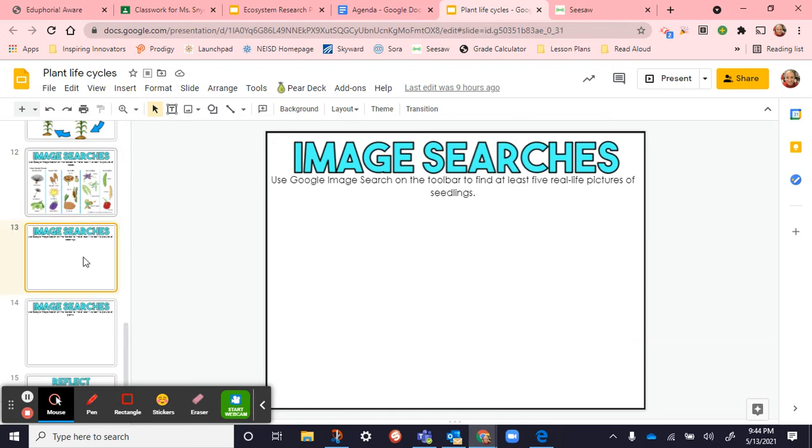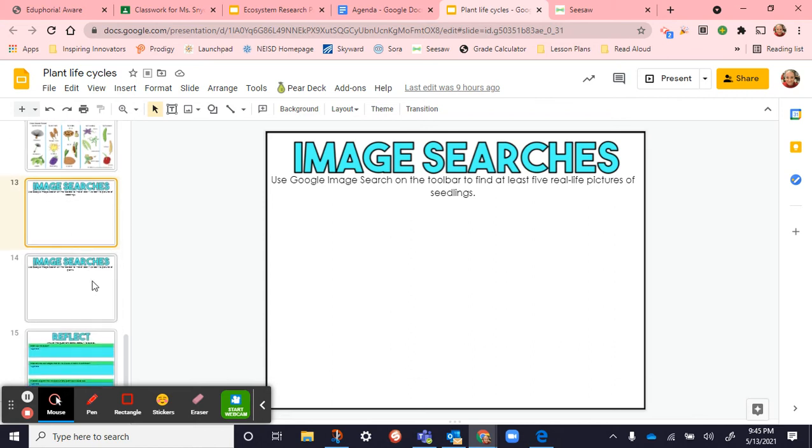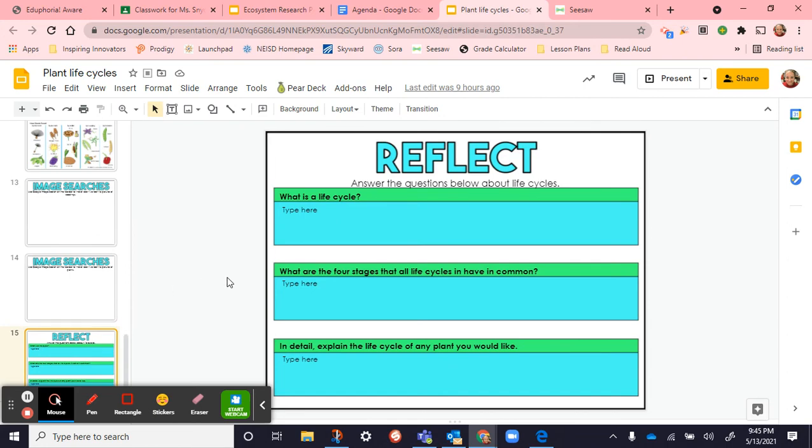Then on this next one, some worked on this today if they had time. Others worked on it, or we'll do it tomorrow. So we're going to find 5 real life pictures of seedlings and talk about some similarities between those. And then same thing, but 5 real life pictures of plants, and talk about similarities between those. And then we'll do a reflection. What is a life cycle? What are the 4 stages that all life cycles have in common?